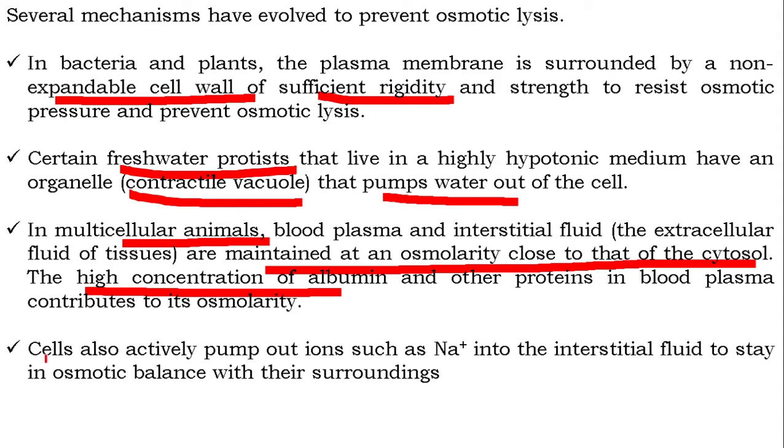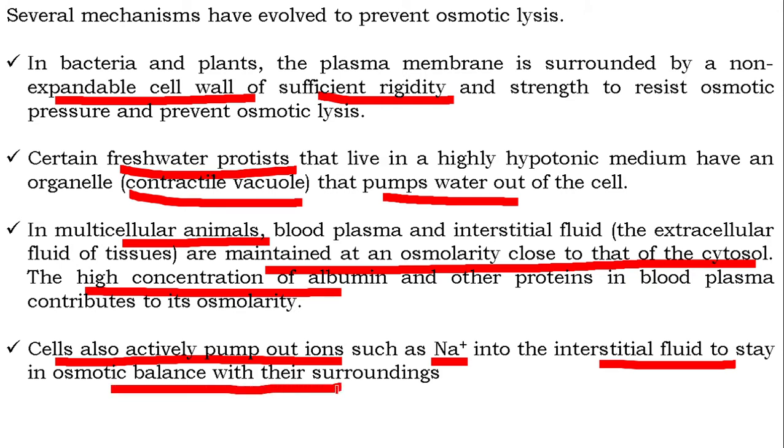And cells also actively pump out ions such as sodium ions into the interstitial fluid to stay in osmotic balance with their surrounding environment. You see, maintaining osmotic equilibrium is essential for existence.